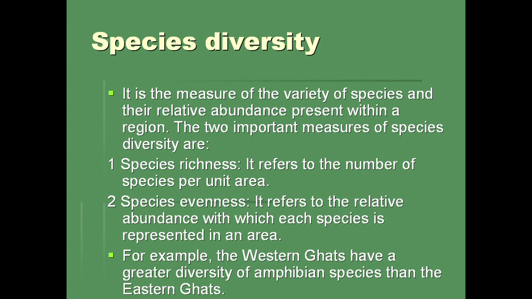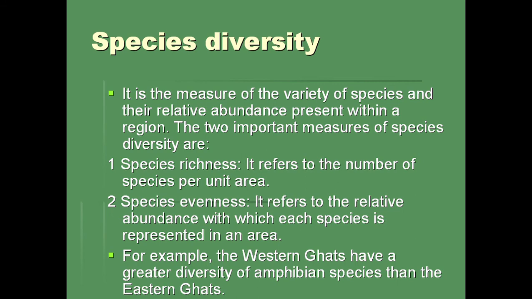What is species diversity? It refers to the variety of species within a region, or we can define it as the measure of variety of species and their relative abundance present within a region. The two important measures of species diversity are first is species richness and second species evenness.